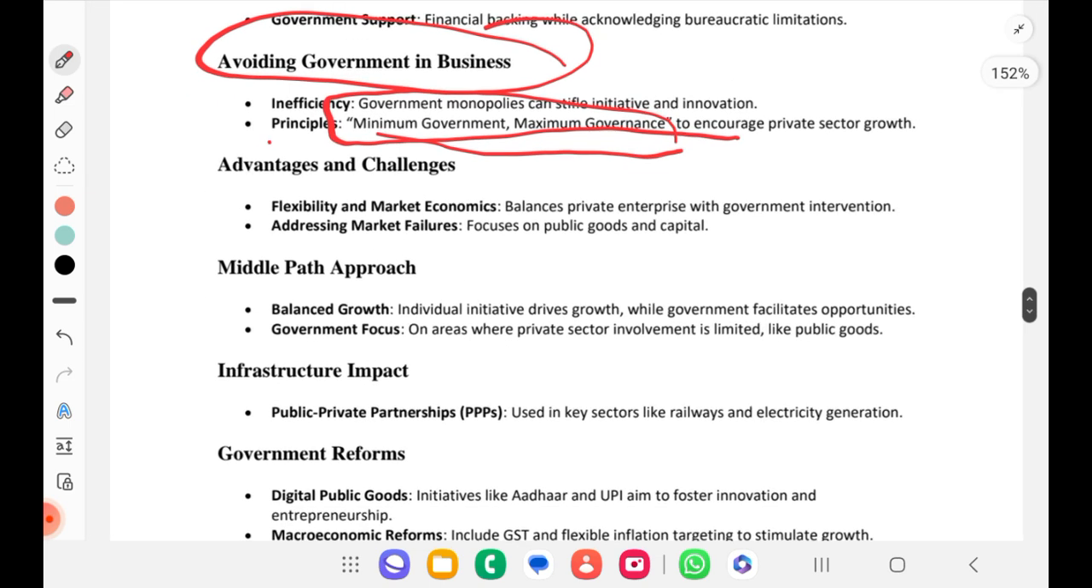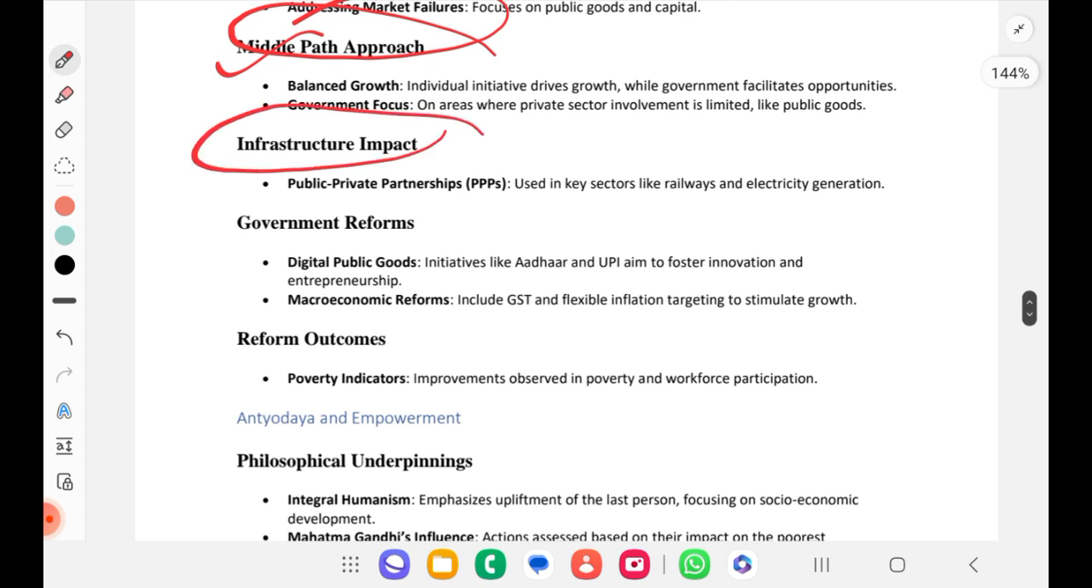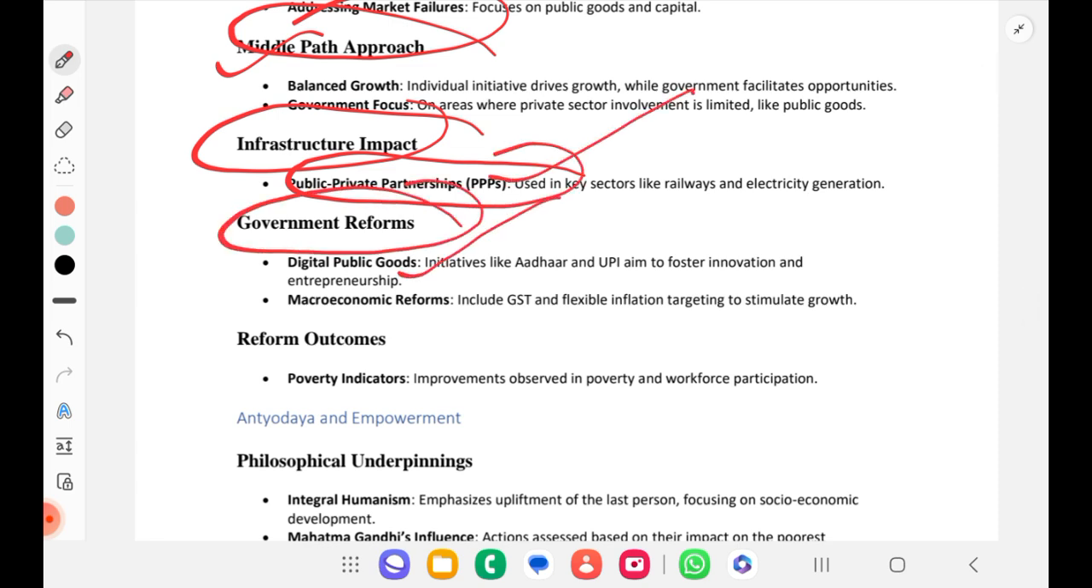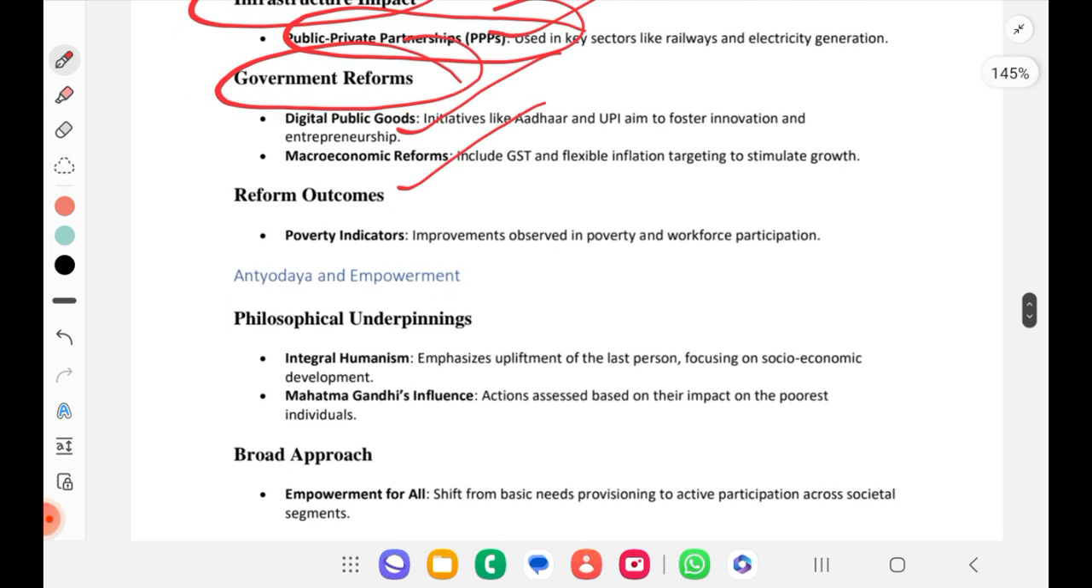So we are following the middle path. I told already, balanced approach, right? Infrastructure impact, we are going for PPP. I mentioned already. For government reforms, public goods, digital public goods and macroeconomic reforms should be there, and poverty indicators reforms should be there.